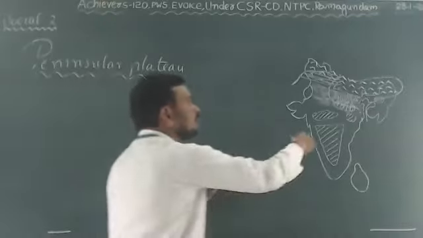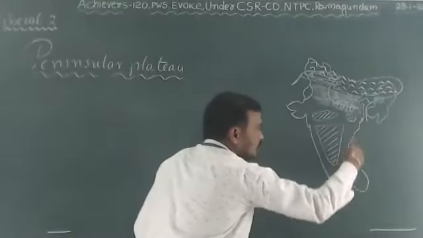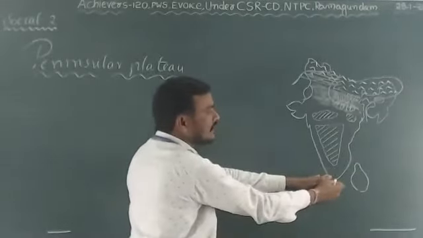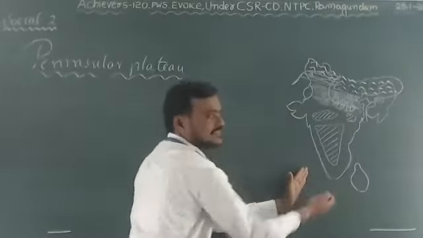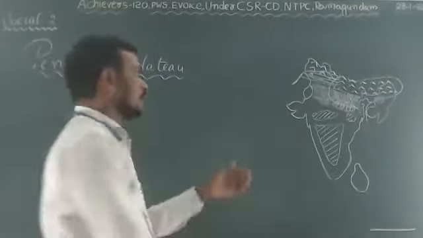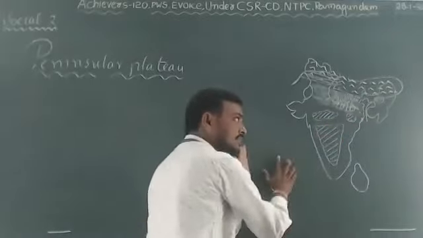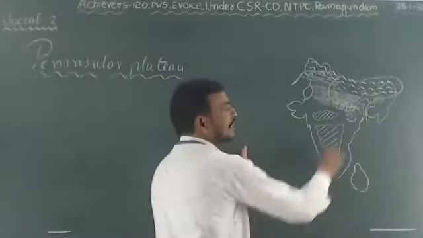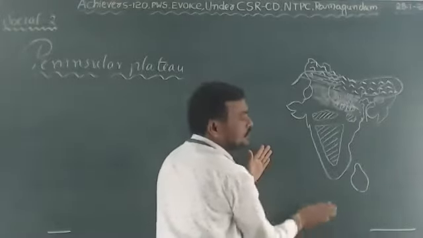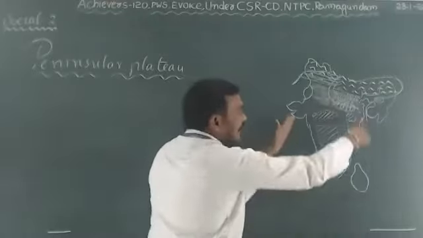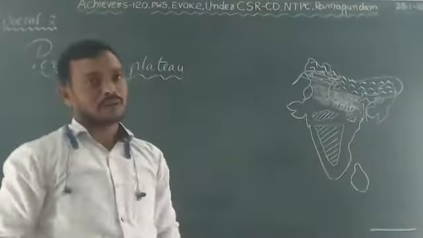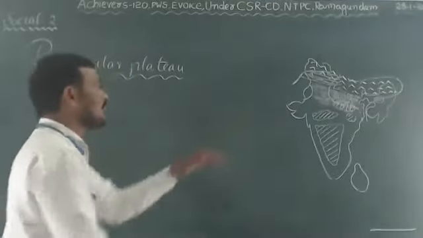Now, the Indian plateau is known as the Peninsular Plateau, which lies in the peninsular part of India. As I told you yesterday, India is a peninsula. Why? Because it is a piece of land surrounded by water on three sides. In the east, the Bay of Bengal lies. In the west, the Arabian Sea. In the south, the Indian Ocean. Isn't it? In the Indian Peninsula, there is a plateau called the Peninsular Plateau.